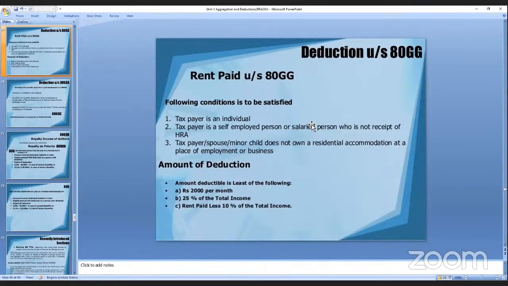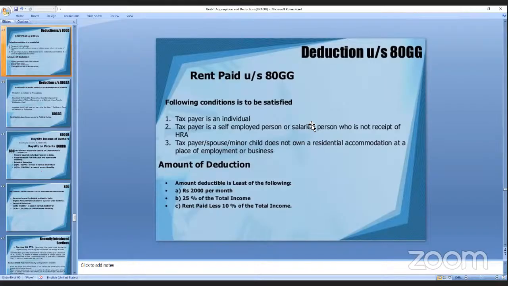And what are the deductions? For the deduction under 80GG, we have a list of three. From these three, whichever is the least should be considered for the deduction under section 80GG, that is rent paid. First is Rs 2,000 per month.